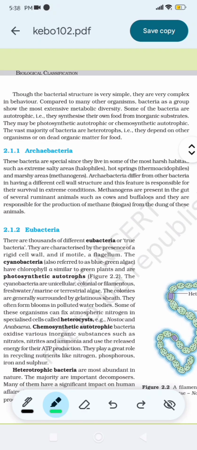Archaebacteria. These bacteria are special since they live in some of the most harsh habitats, such as extreme salty areas (halophiles), hot springs (thermoacidophiles), and marshy areas (methanogens). Archaebacteria differ from other bacteria in having a different cell wall structure, and this feature is responsible for their survival in extreme conditions. Methanogens are present in the gut of several ruminant animals such as cows and buffaloes, and they are responsible for the production of methane biogas from the dung of these animals.